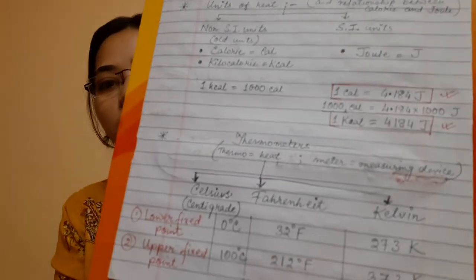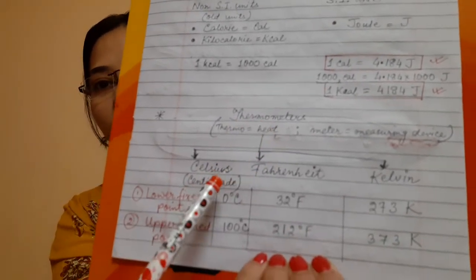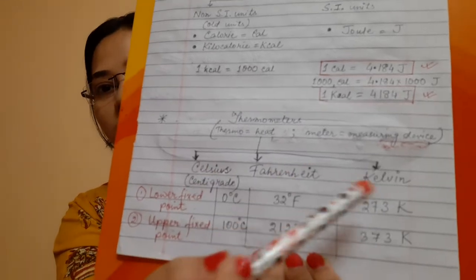The word thermo means heat, meter means measuring scale. So thermometer is a measuring scale by the help of which we can measure heat. Now let me show you. I will upload this. You can write it also in your classroom copies. So thermometers are of 3 types: Celsius, Fahrenheit and Kelvin.